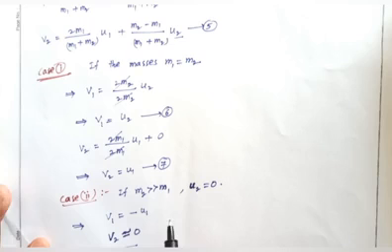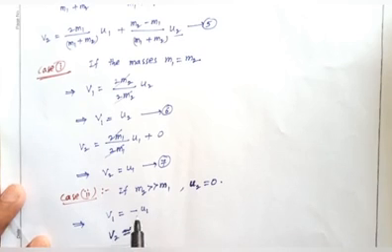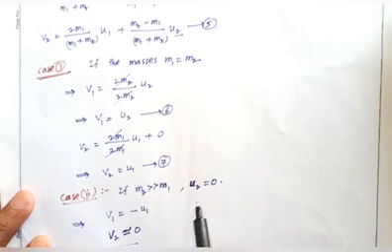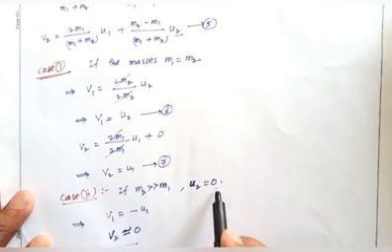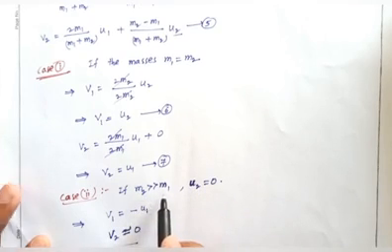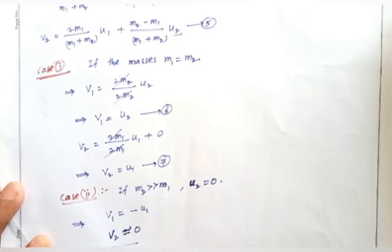So in case number 2, if u2 equals 0 and m2 is much greater than m1, then v2 equals 0.